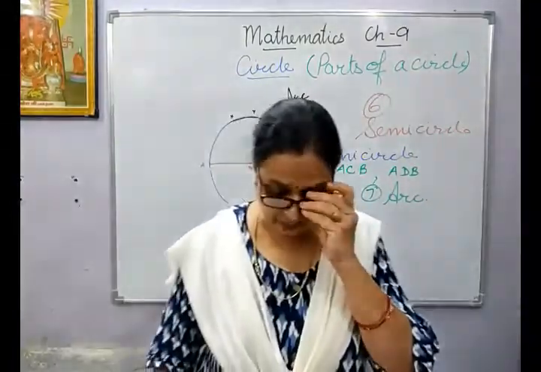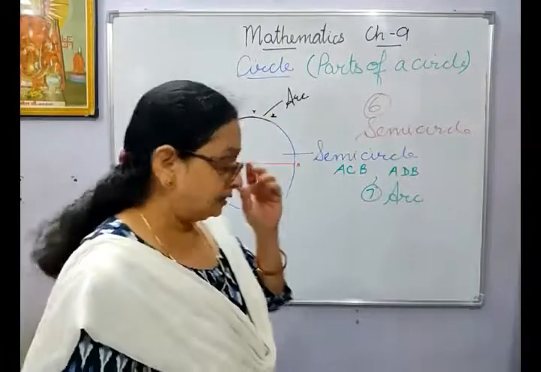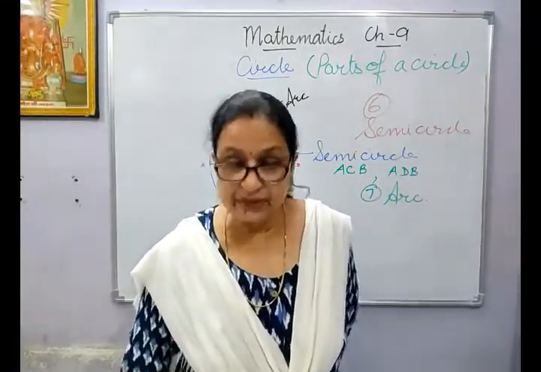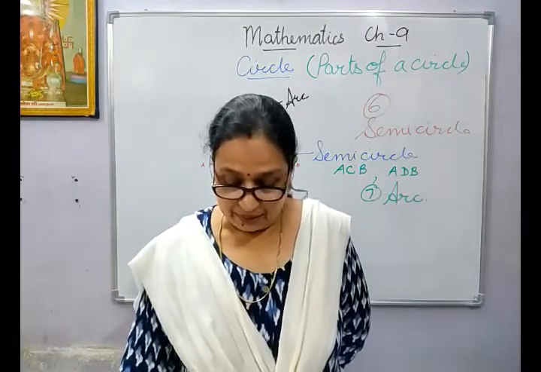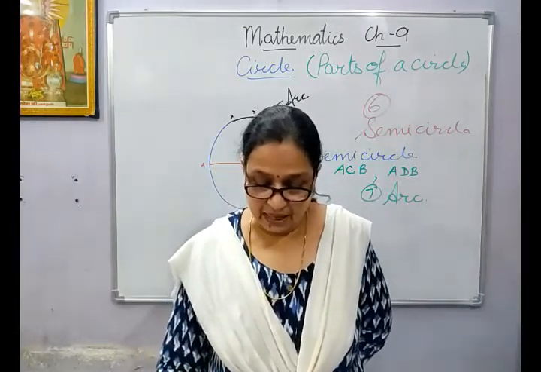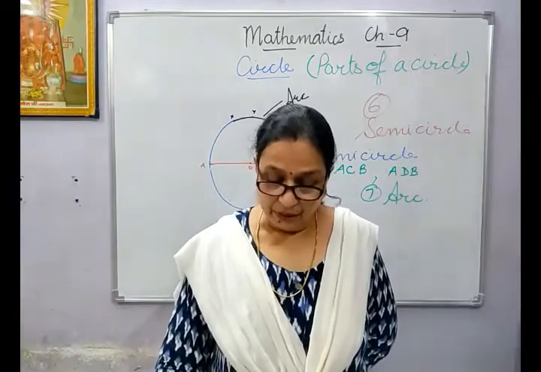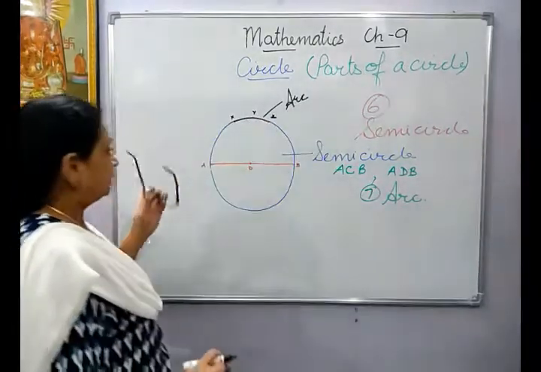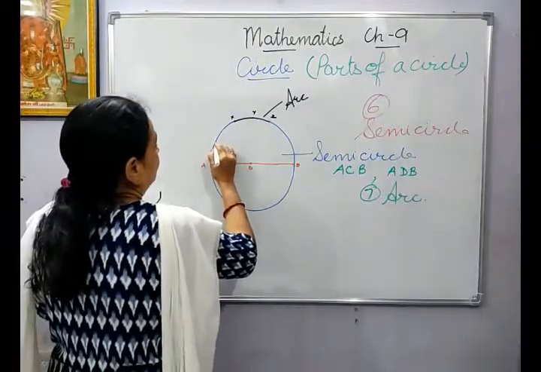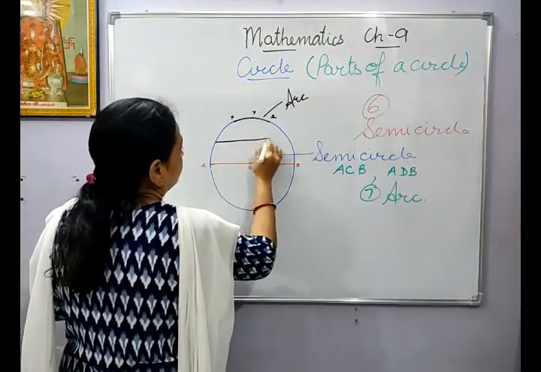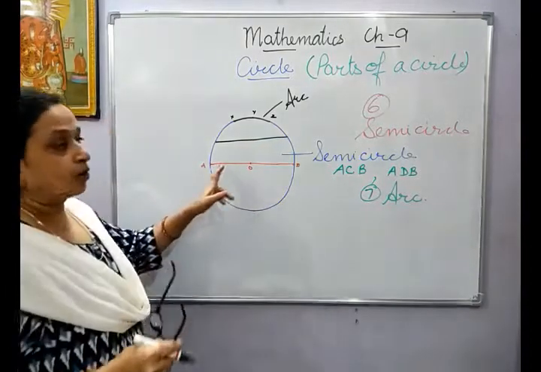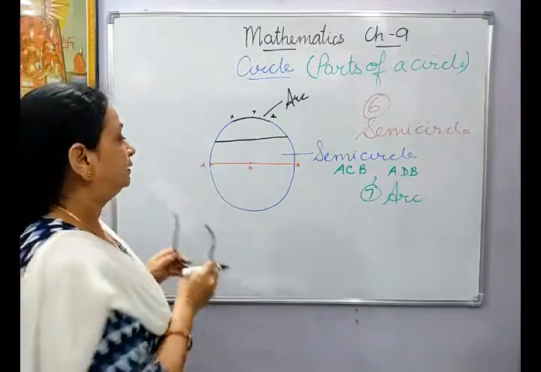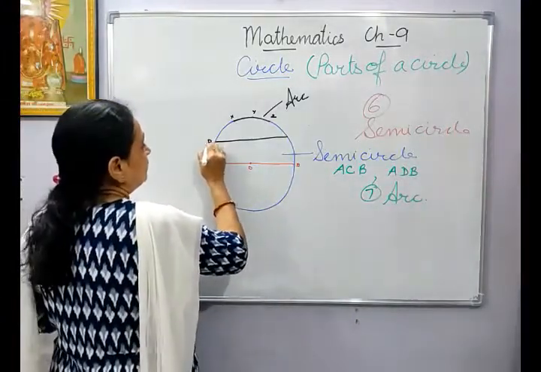Now I'll read it from the book. You can see in figure 37 in the book, the part AB of the circle is an arc and is written AB. The chord of a circle divides it into two parts. Now again I take one chord over here. Chord, as you remember, is a line segment joining two points on the circle. Suppose I take it PQ.